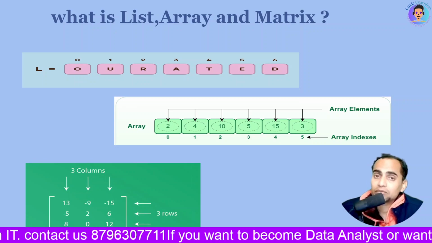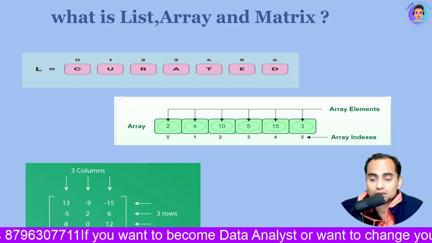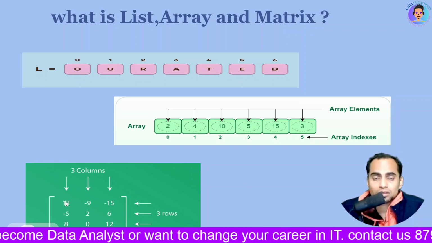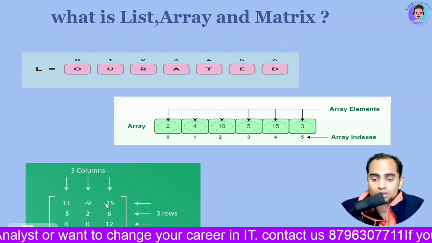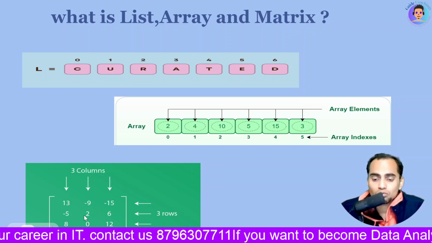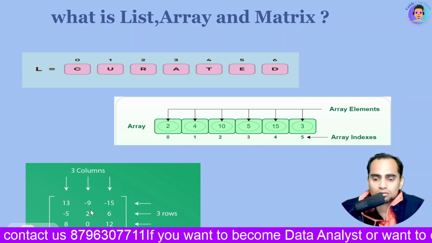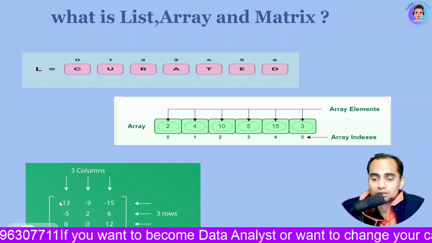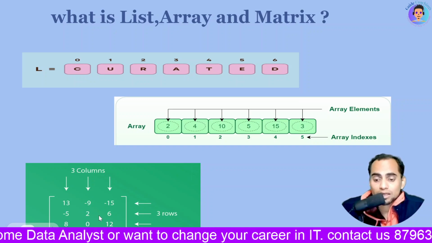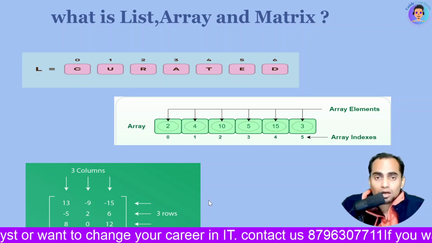And then we have the matrix. Here the matrix is 3 by 3, where this part holds the indexes 0 0, 0 1, 0 2. Then this part will hold 1 0, 1 1, 1 2, likewise. Okay, so this is how the indexing works. Once you understand the indexing, it will be very easy for you to track the elements and see how they are working.